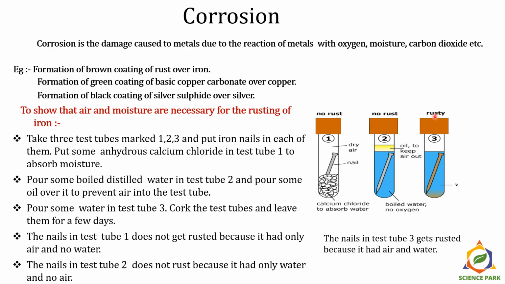And let's see what will happen after few hours or few days. We'll see that there is some rust at the bottom of test tube number 3 and there won't be any rust in test tube number 1 and 2. Can you tell me why?